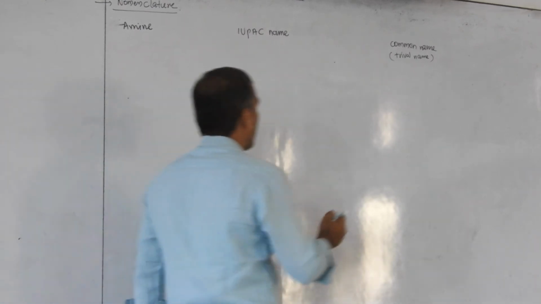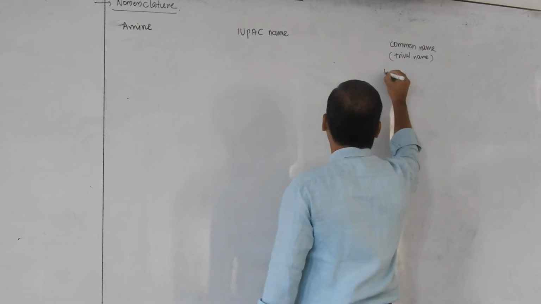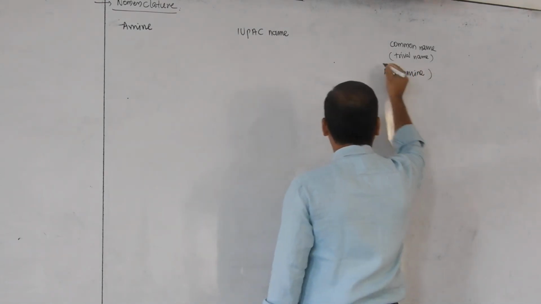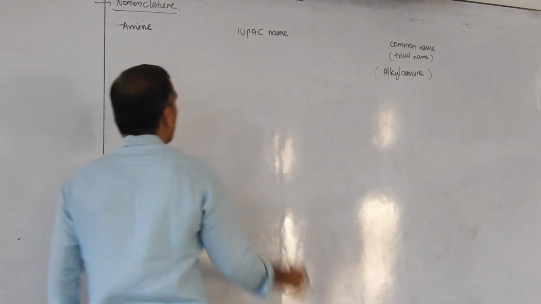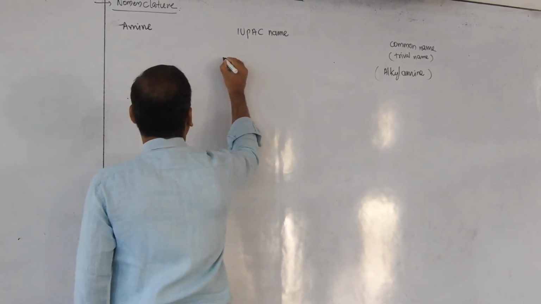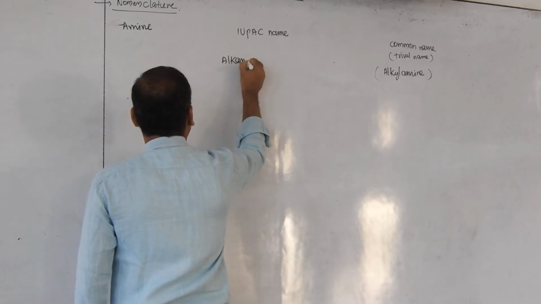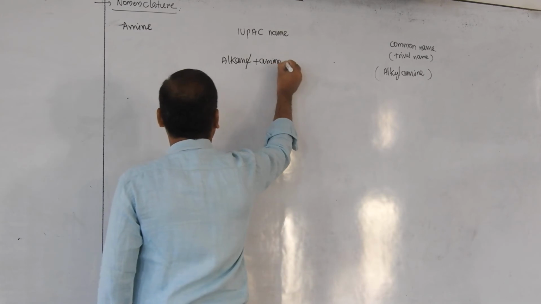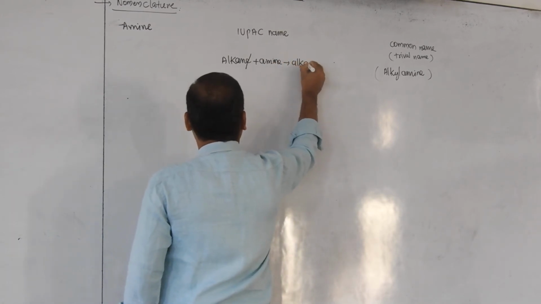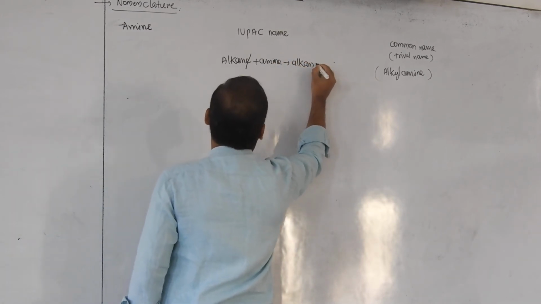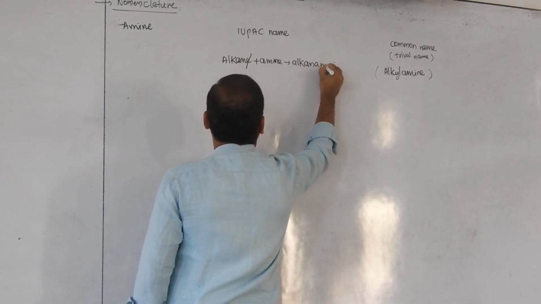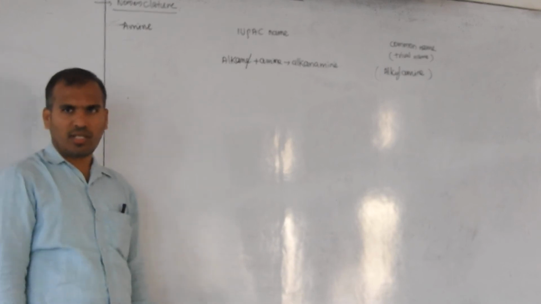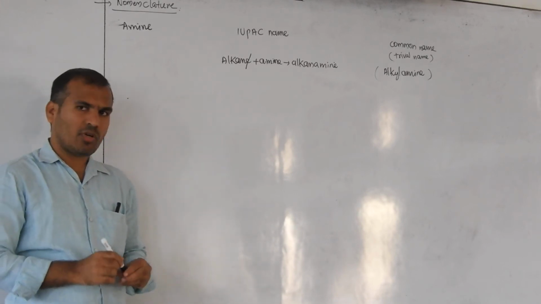Common names are generally denoted like this: alkyl amine. IUPAC names are alkane, remove the E, plus amine. Then what do you get here? Alkanamine. Alkane, E removed, then amine. You know that nomenclature was already discussed in the competitive part in the first year. What are the rules?